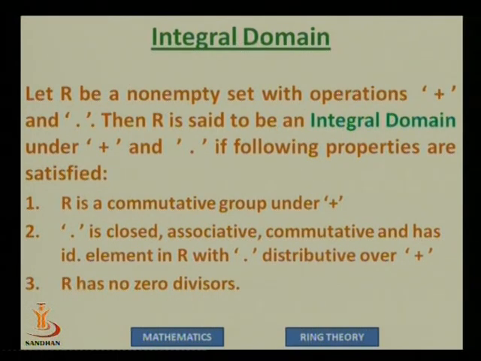So in this case, this special ring is called an integral domain. So an integral domain is a little more than the division ring. A division ring had 10 properties. Here we have 11 properties, but here we have the multiplicative inverse property missing, which is a big thing actually. But in all we have 11 properties, and we have a special property for integral domains which says that there are no zero divisors.